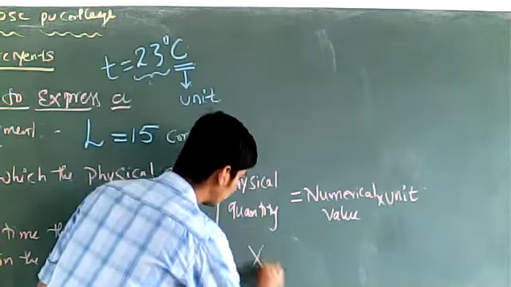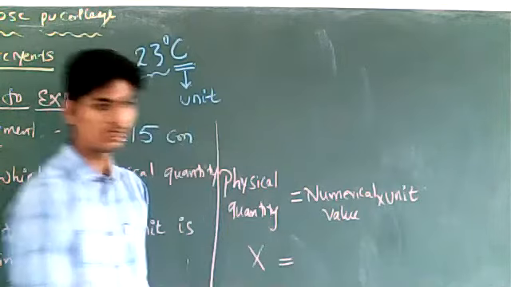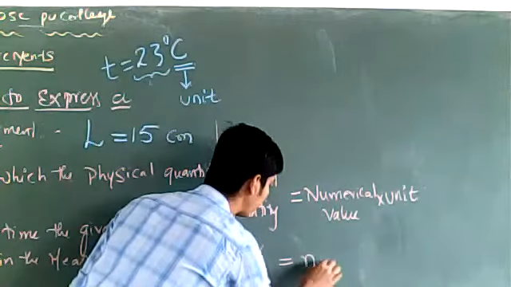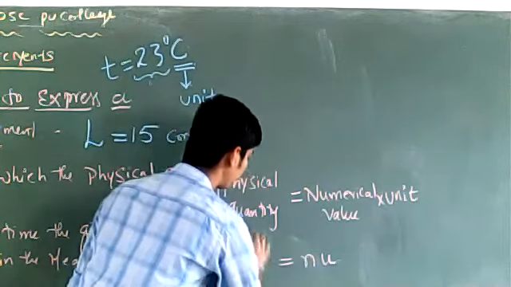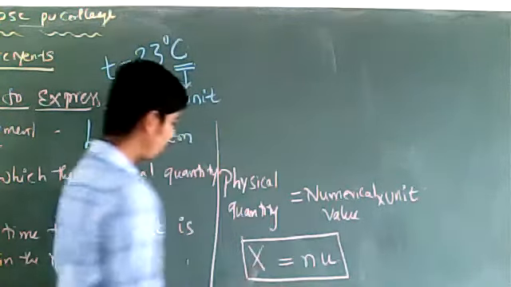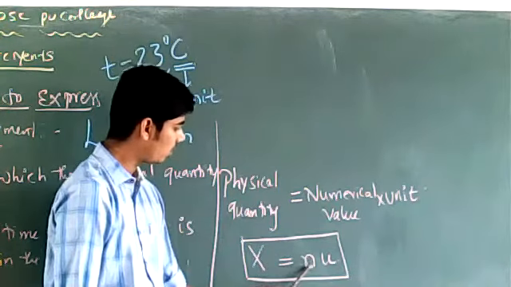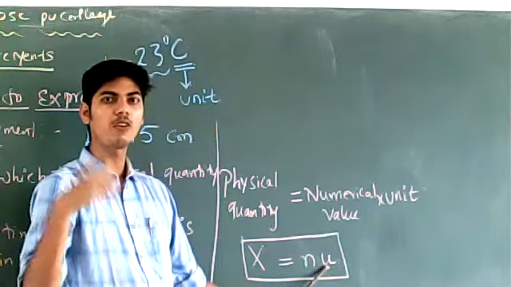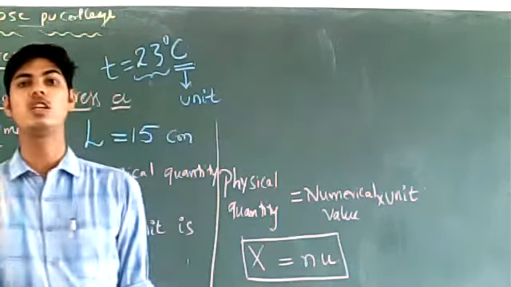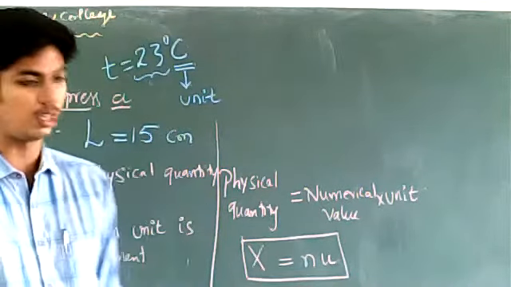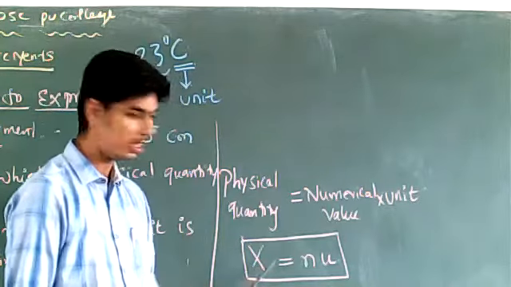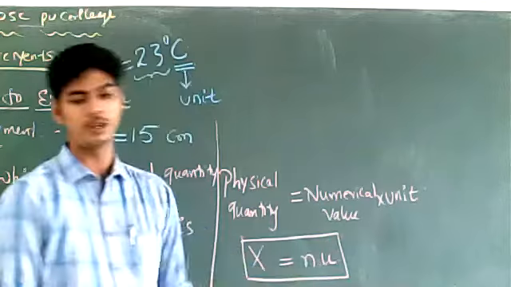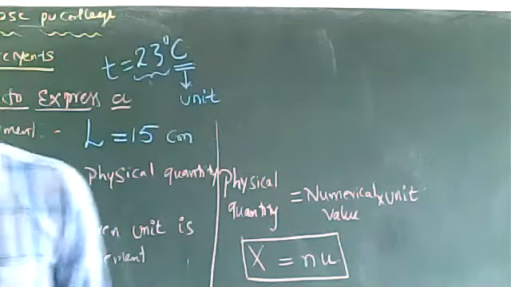Suppose x is the physical quantity I am measuring. How is this x expressed? X is expressed as n into u. A physical quantity is expressed as numerical value times the unit, that is, how many times that unit is contained in the physical quantity. So a physical quantity must be expressed as numerical value times the unit. Right?